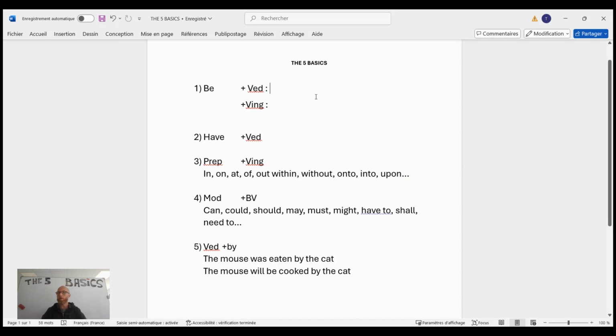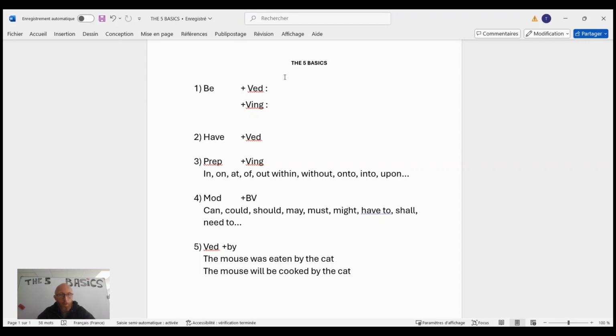All right, hello everyone. So today we're going to see 5 rules that I call the 5 basics. Those are 5 rules that are essential in order to save some time during the TOEIC, but also to be sure to earn some points as well. And it's going to help you save some energy and some good mood, which is always useful for the TOEIC. So, what are those 5 rules?